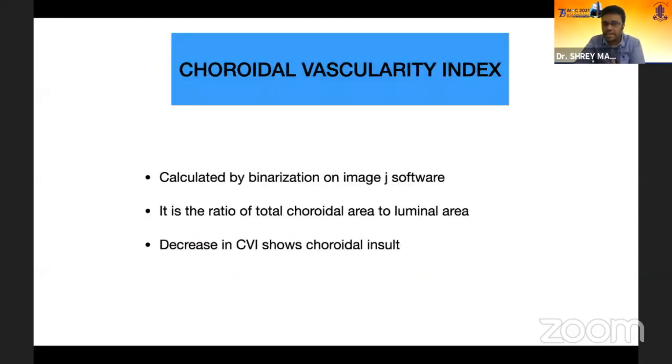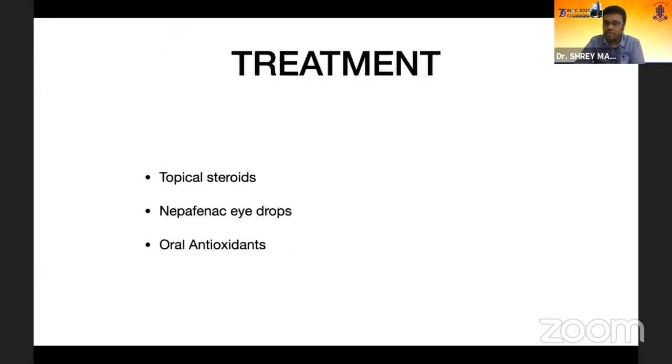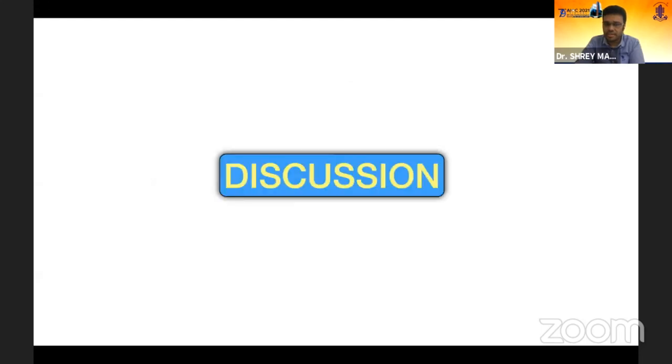The choroidal vascularity index was calculated by binarization on ImageJ software. It was the ratio of the luminal area of the blood vessels to the total choroidal area. We found a decrease in CVI, which shows the choroidal insult. The basic treatment given to all the patients was topical steroids, nepafenac eye drops, and oral antioxidants.